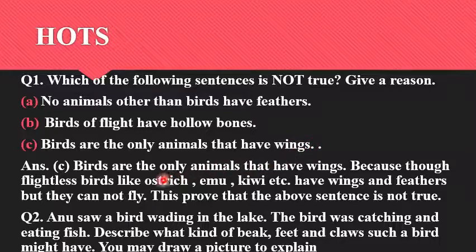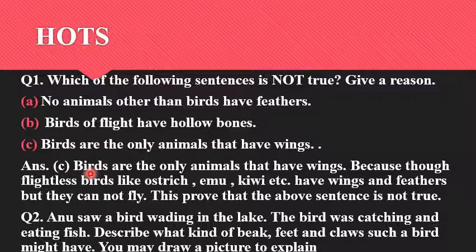Now, among these three, your third sentence. Just see. Birds are the only animals that have wings. Children, in this chapter we have studied about everything about the birds. We know that birds are the only animals that have feathers. We know that birds have a hollow bones, and because of their hollow bones they can fly easily. Hollow bones reduce the weight of their body, and because of the less weight of their body they can fly.